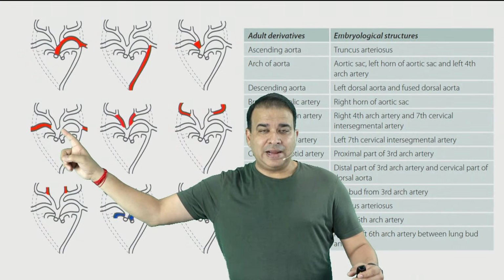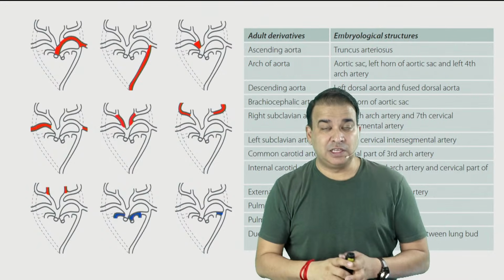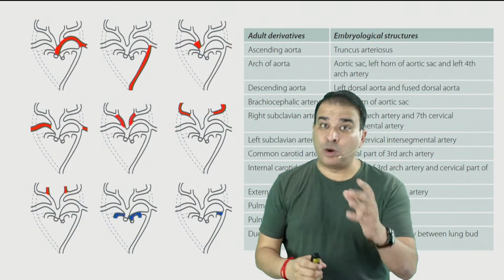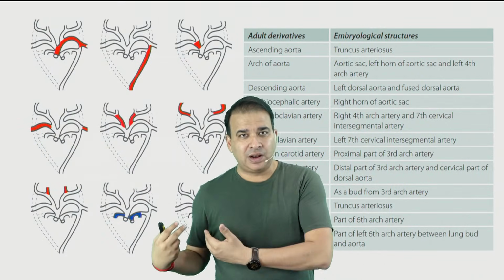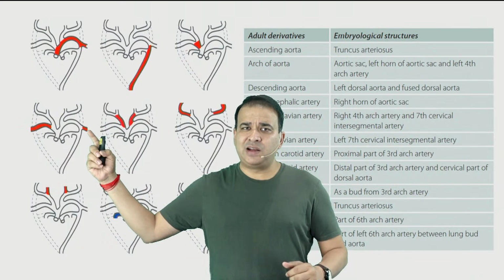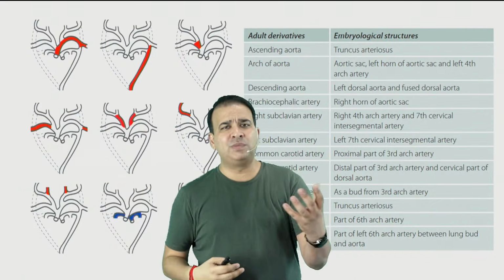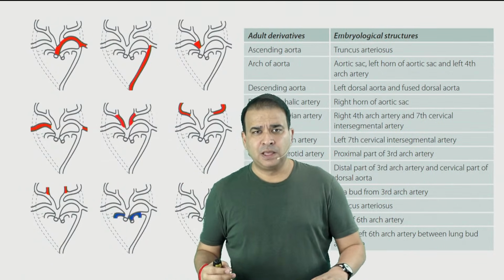The fourth arch artery of the right side, important, will give rise to the right subclavian artery. They do ask questions on the right subclavian artery, abnormal right subclavian artery also. So the right side fourth arch artery will give rise to the right subclavian artery. The left side subclavian artery comes directly from the dorsal aorta only, from the intersegmental artery.